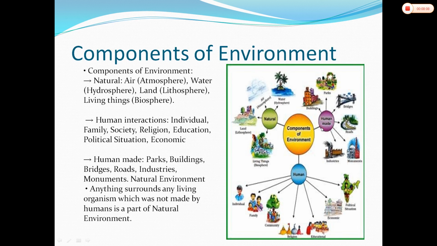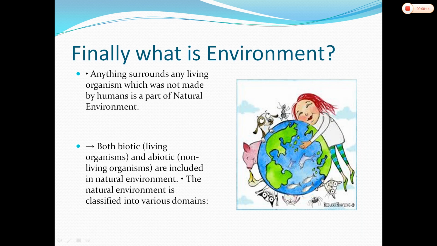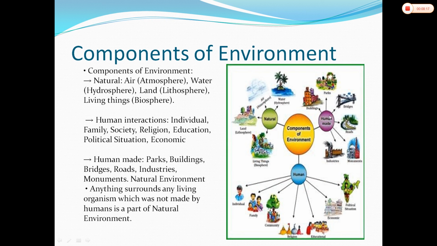Now, we are moving towards another component, that is human made components. In this human made component, you will see that buildings are made by human, parks are made by human, bridges, even the roads, the monuments, industries, these are all made by the human. And as they are made by the human, all these kinds of things are part of the human made environment. So the different things made by the human are also an important part of the components of environment.